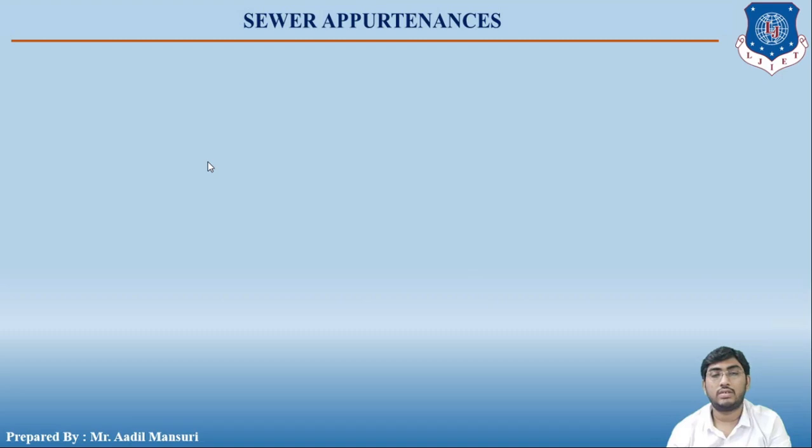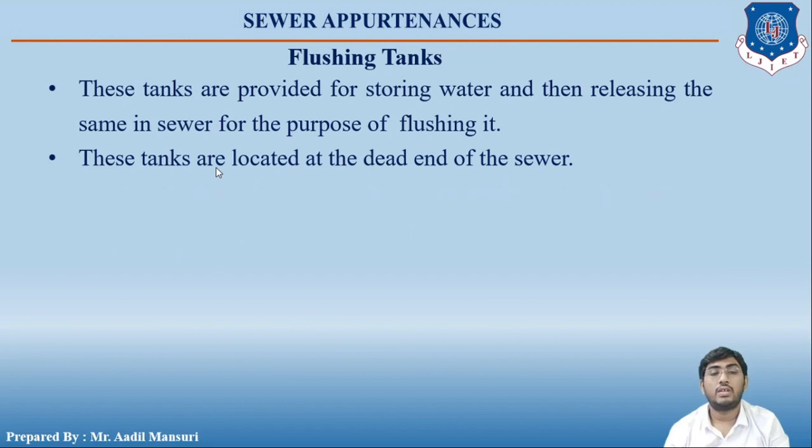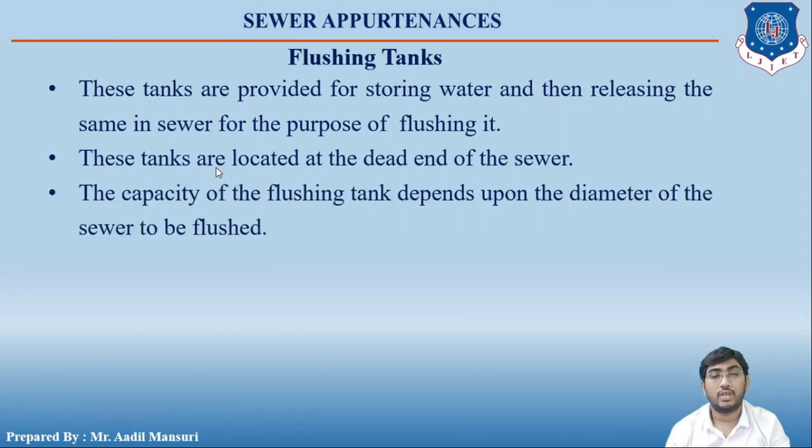Okay students, so we are going to start with flushing tanks. These tanks are provided for storing water and then releasing it into the sewer for the purpose of flushing. These tanks are located at the dead end of the sewer, and the capacity of flushing tanks depends upon the diameter of the sewer to be flushed. The smaller the diameter of the sewer, the lesser the quantity of flushing water, and the larger the diameter, the more water should be used.